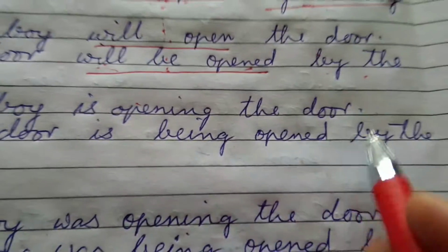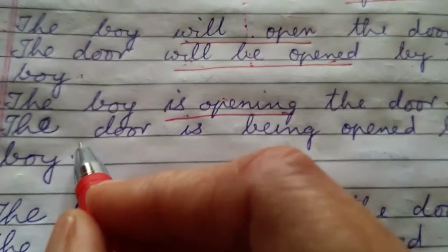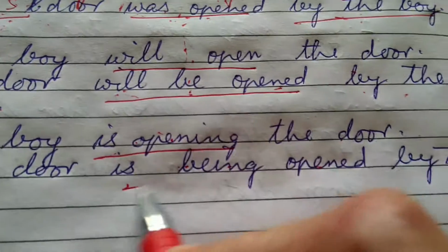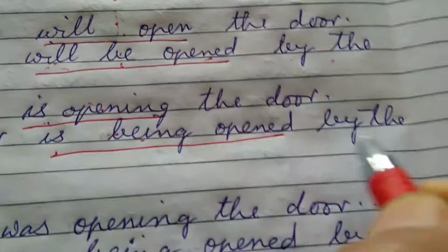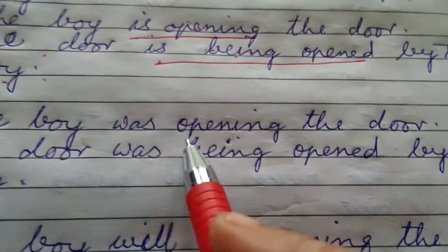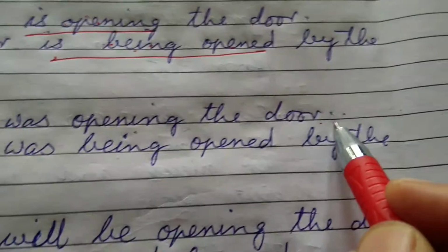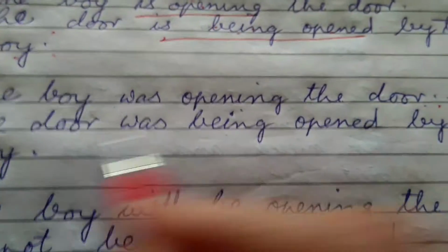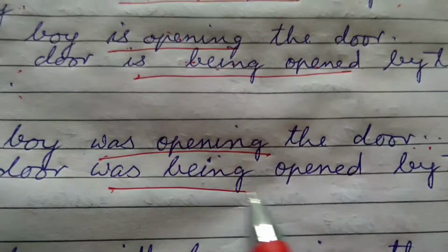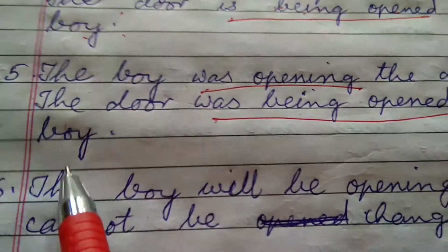Next, number 4, present continuous. The boy is opening the door. See, this is verb. Again the door comes over here. Apply the rule. Is being opened, by the boy. So the door is being opened by the boy. Number 5, the boy was opening the door. Past continuous. The door comes over here. Was opening will become was being opened by the boy over here.